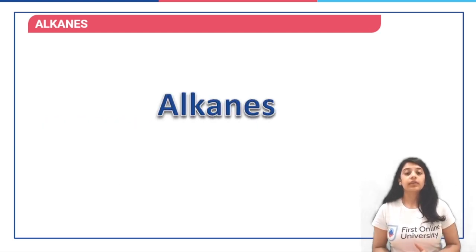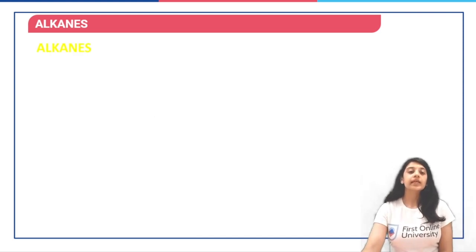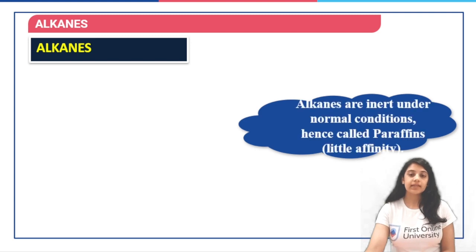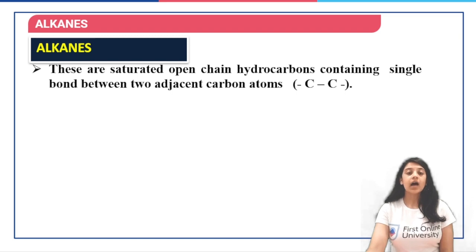Now, let us start talking about alkanes. Now, alkanes are basically inert under normal conditions, and hence alkanes are also called paraffins. These are those saturated open chain hydrocarbons.